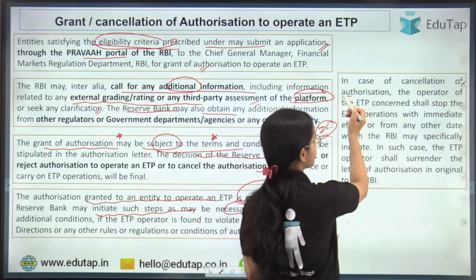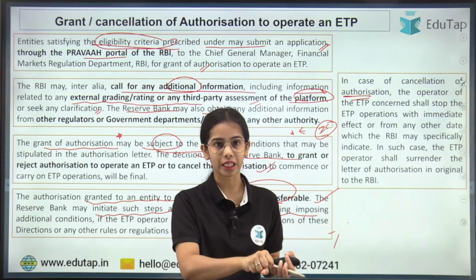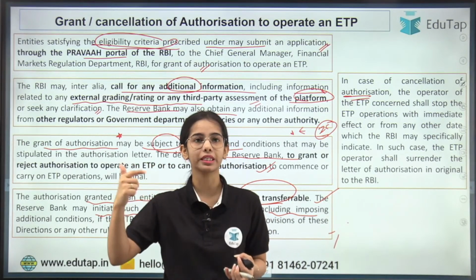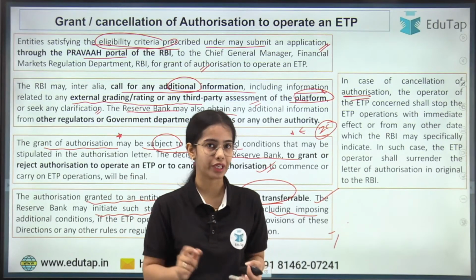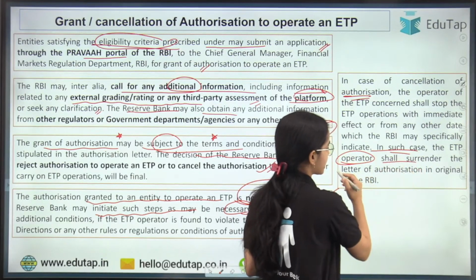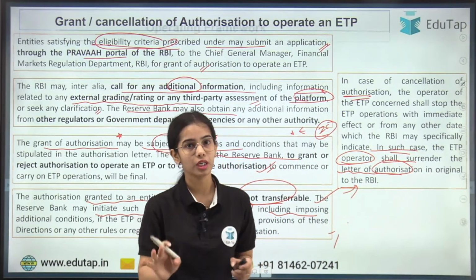In case of cancellation, the ETP operator has to stop as per the date given by the Reserve Bank of India, and the ETP operator shall surrender the letter of authorization in original to the Reserve Bank of India. This is the basic idea.